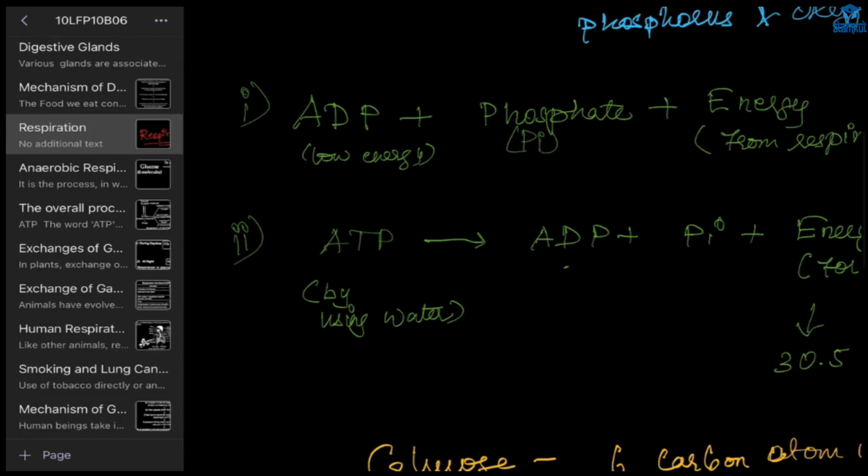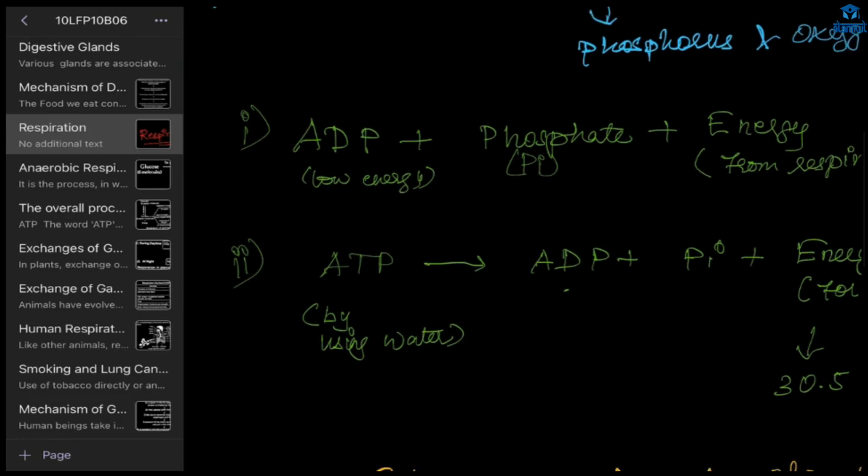So what is happening here during respiration? This energy plus ATP will be present, ADP will be present inside the cell, and it is a low energy molecule.